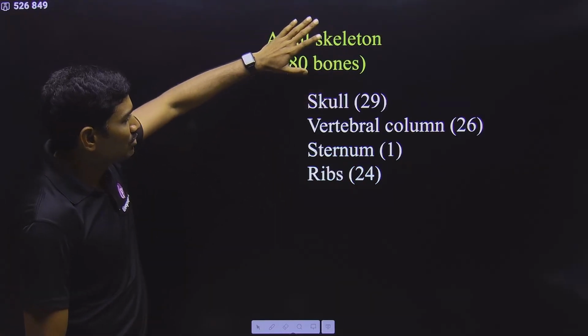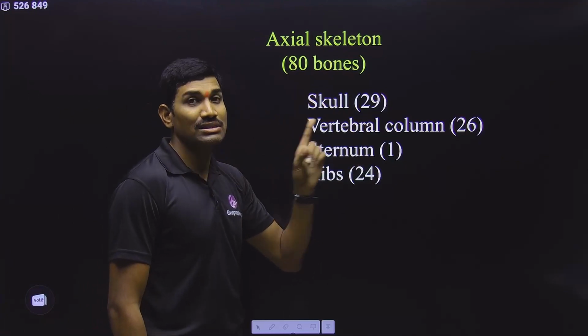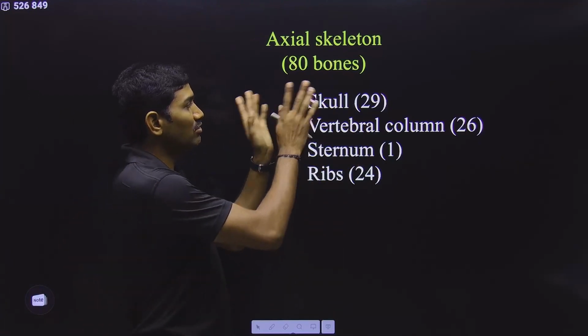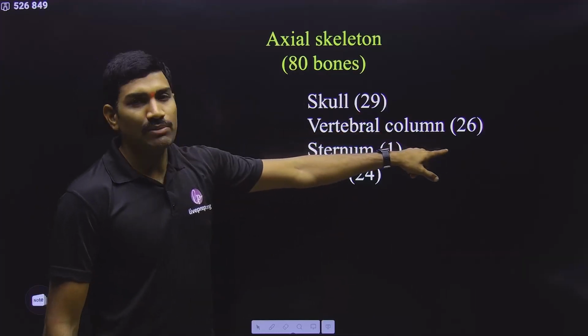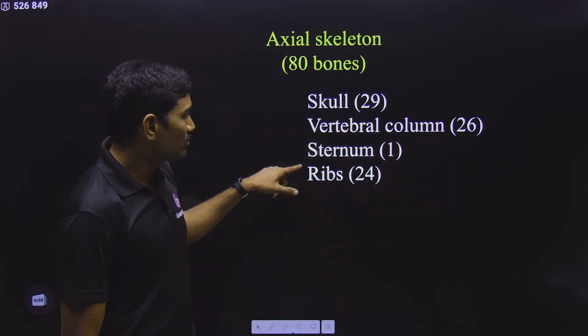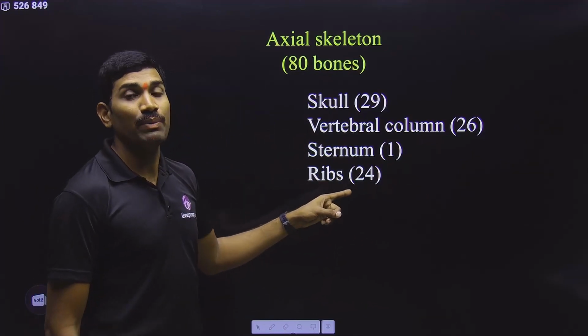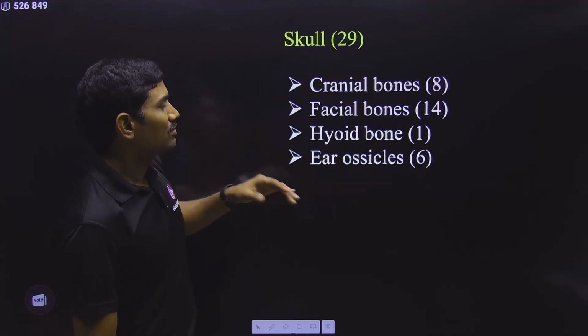The axial skeleton has a total of 80 bones. In this, the skull has a total of 29 bones. Skull means including the hyoid bone and ear ossicles; these are also included under the skull. So in total you get 29 bones. Then the vertebral column has a total of 26 bones. Sternum, only one sternum is there, and ribs are 12 pairs. 12 pairs means 12 into 2, 24. Overall you get a total of 80 bones.